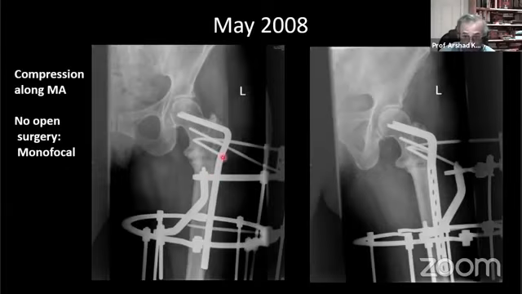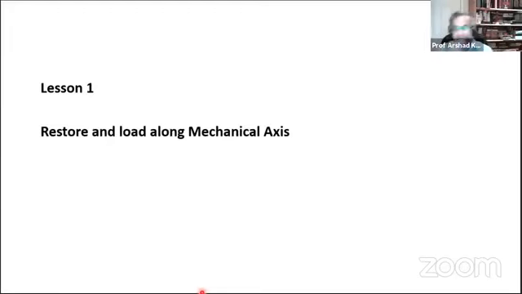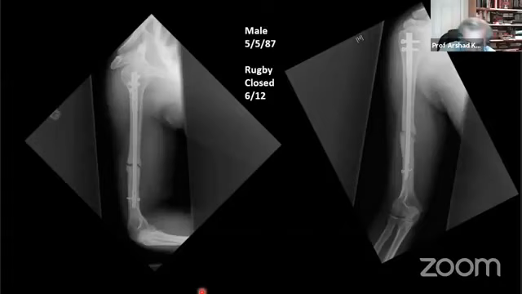All we did was correct the mechanical axis of the bone and compress. So compression along mechanical axis, no open surgery, and that was the result. So the first lesson that I learned was that mechanical axis restoration and loading along the mechanical axis is key.